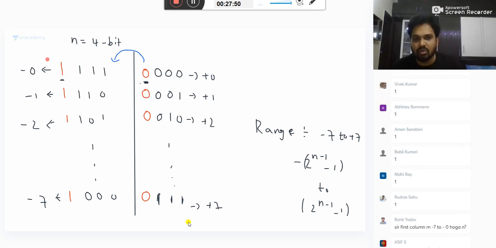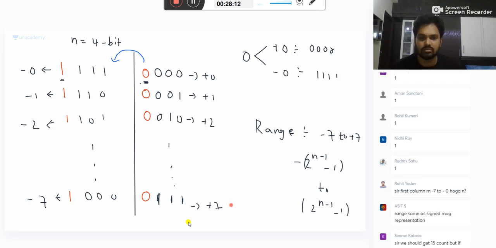With 4 bits, all these are different combinations. I am able to do it. Yes, the range is the same as the signed magnitude representation. Correct, Asif? Here also one disadvantage is there. 0 has 2 representations, +0 and -0. +0 is all zeros. -0 is all ones. So that disadvantage is still present.